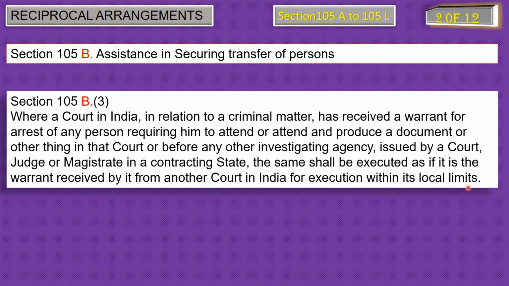Now, the third point of section 105B speaks about a warrant for arrest in India if it is required by an investigating agency or a court which is not in India. It will be executed by the Indian courts if that country which has issued the warrant of arrest for production of a document or a thing, or other investigating agencies, must be a contracting state with India.